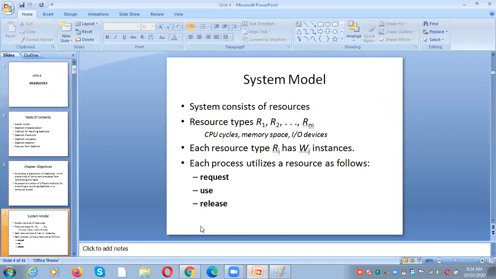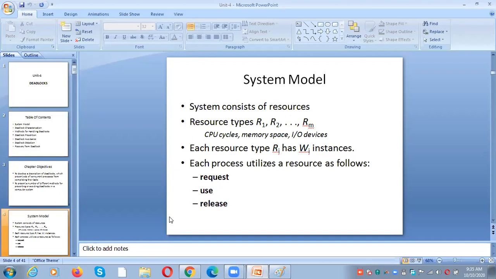Next, the system model. What is the system model? As I told you, we have 2 types of nodes: processes, indicated by circles, and resources, indicated by rectangles. There can be multiple instances of the same resource. For example, R1: in the system there might be 3 instances of R1 available. All those 3 instances are of type R1, indicated by dots in a rectangle.